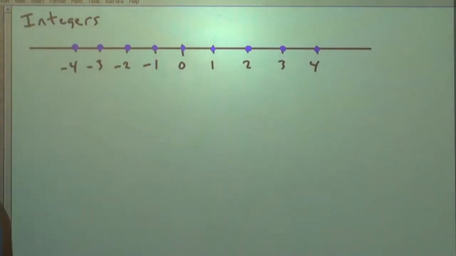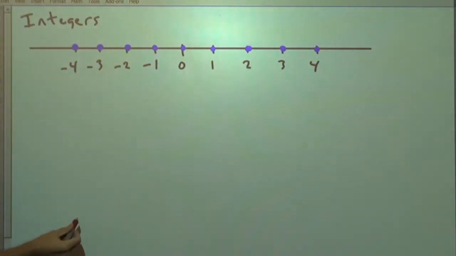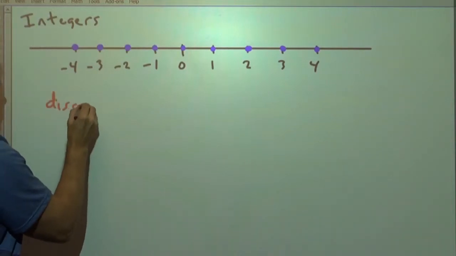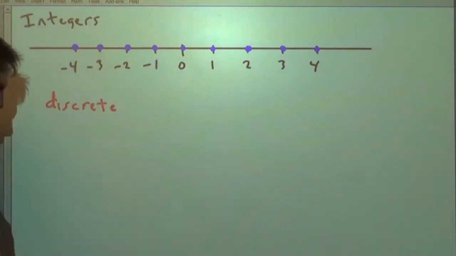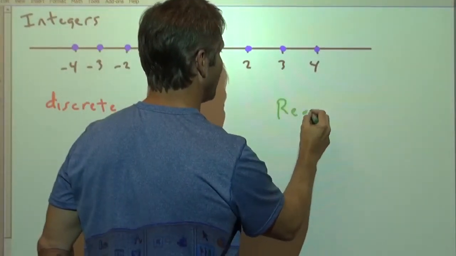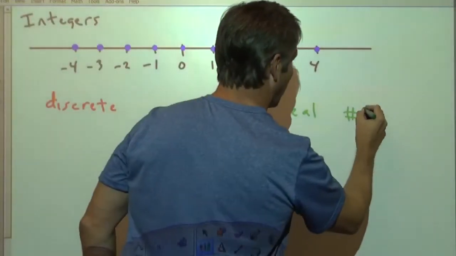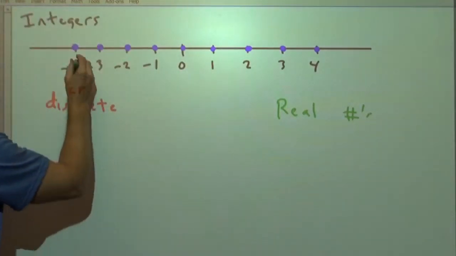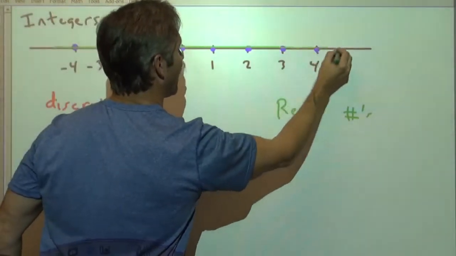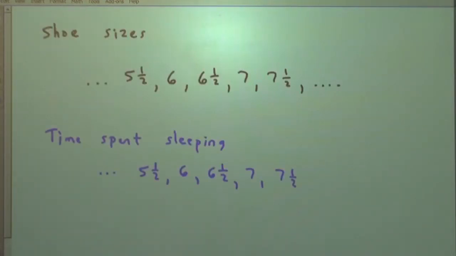Okay, here we go. Integers. Integers, remember, none of those fractions or decimals in between count. So these integers would be discrete because there's gaps in between them. But if we were to all of a sudden say, let's talk about all real numbers, well, real numbers include all the fractions and decimals, so we get to include all those numbers in between, and that smooths everything out. So all the real numbers, that would be continuous. There'd be no gaps whatsoever.